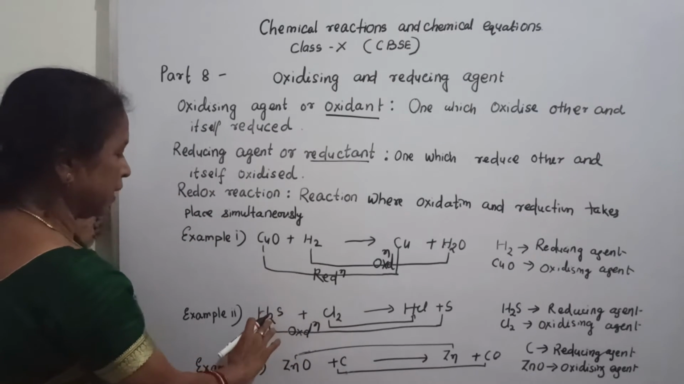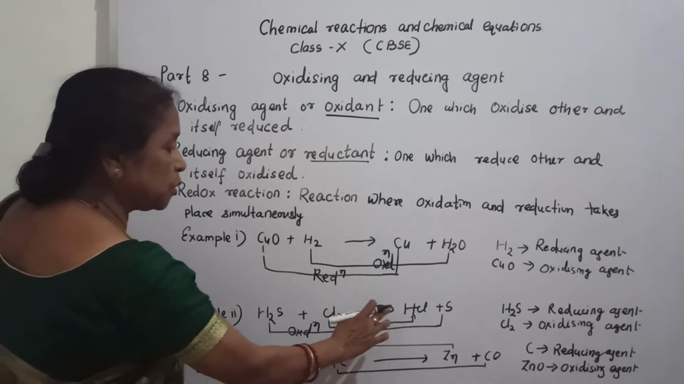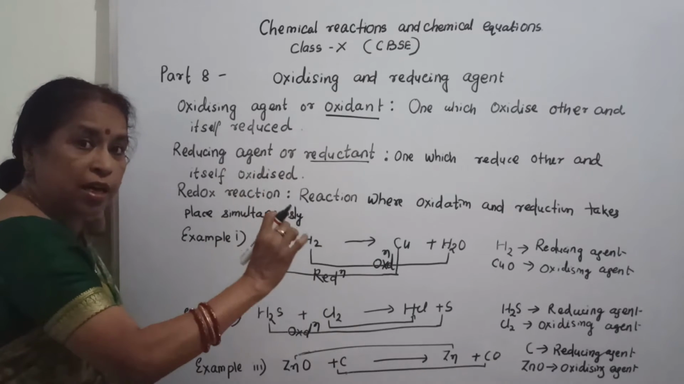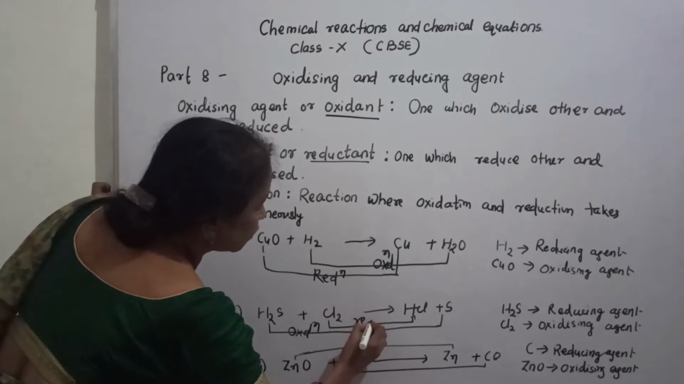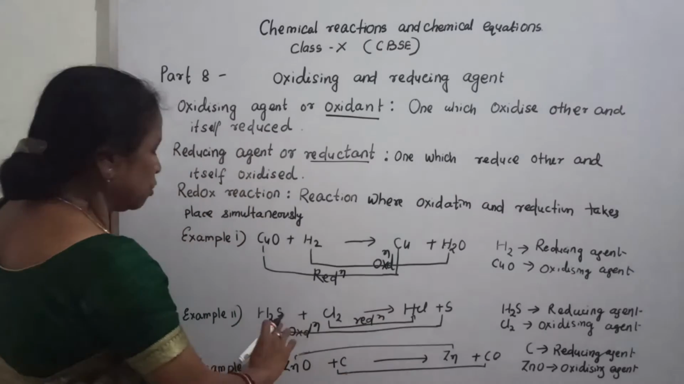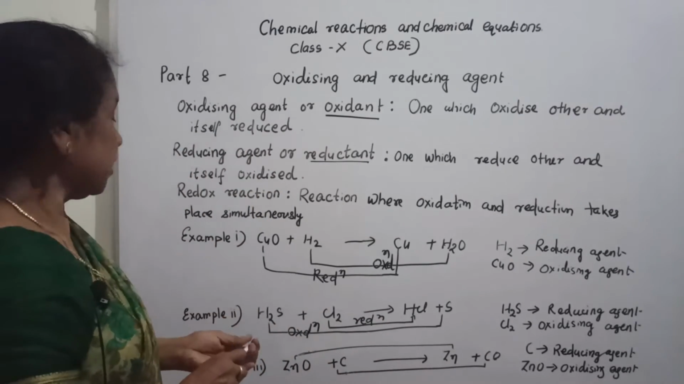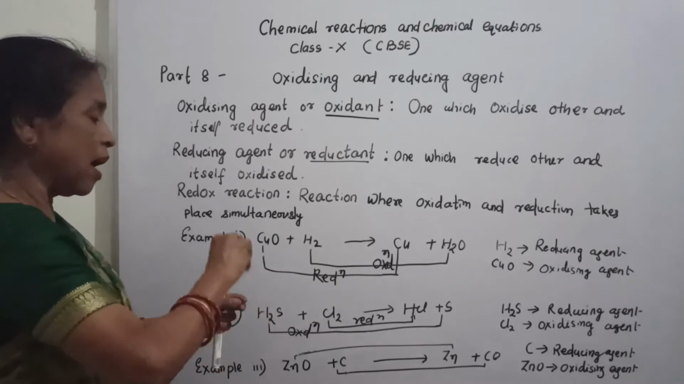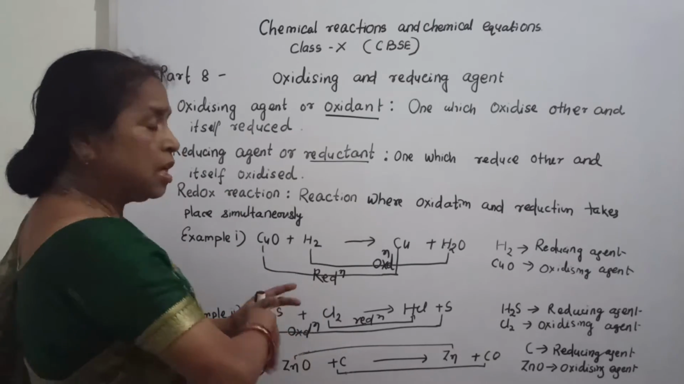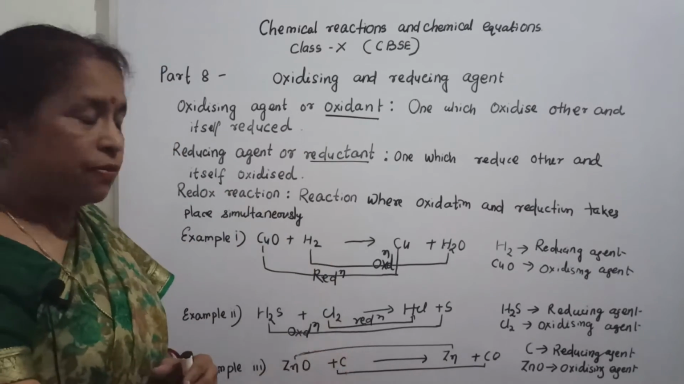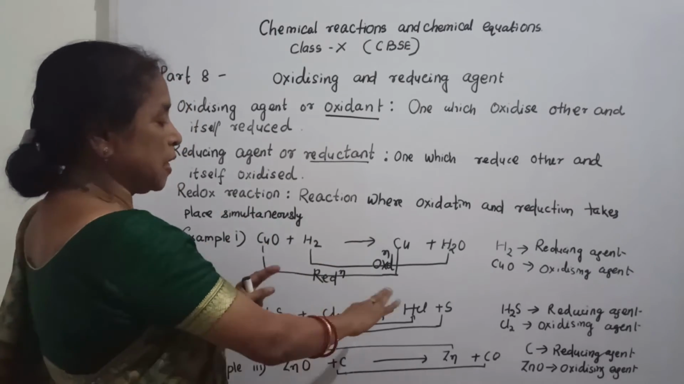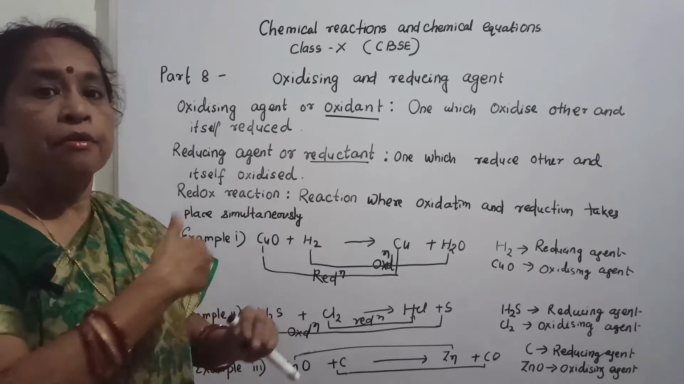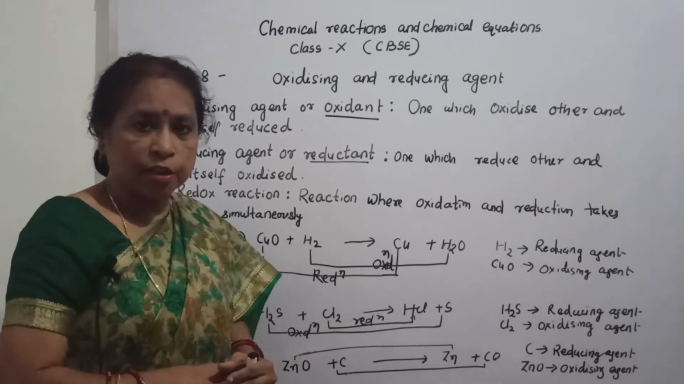Now see what happens here. Chlorine changes to HCl. Addition of hydrogen takes place. That is why it is reduction. So you are sure that hydrogen sulfide undergoes oxidation and changes to sulfur. Chlorine undergoes reduction and changes to HCl. First you will see where oxidation takes place and where reduction takes place.